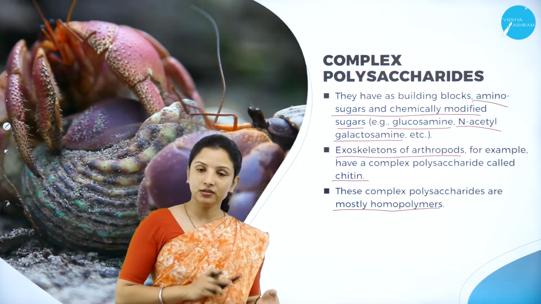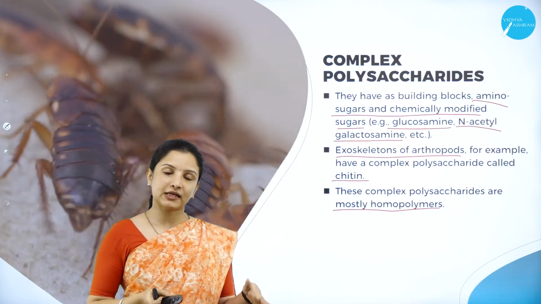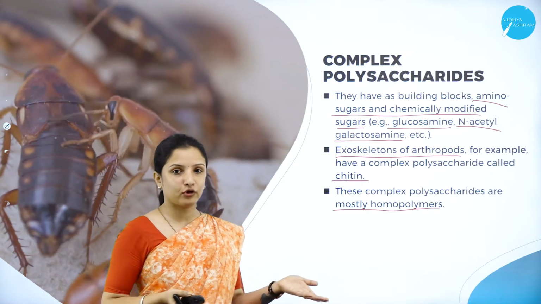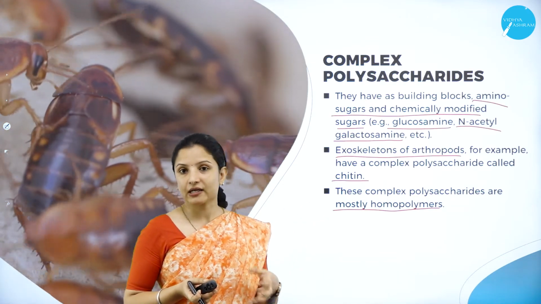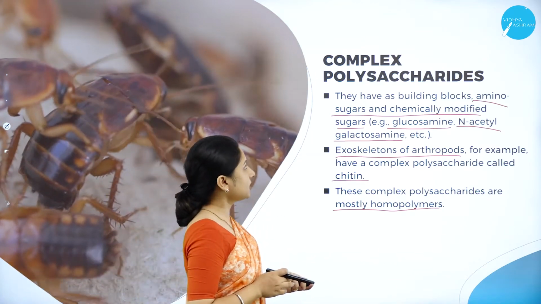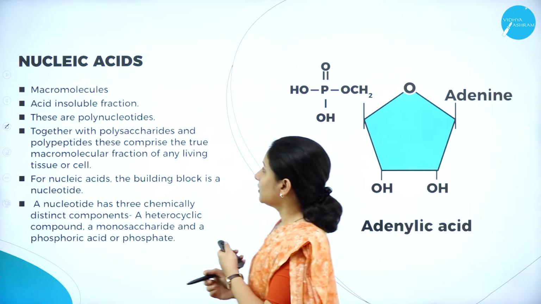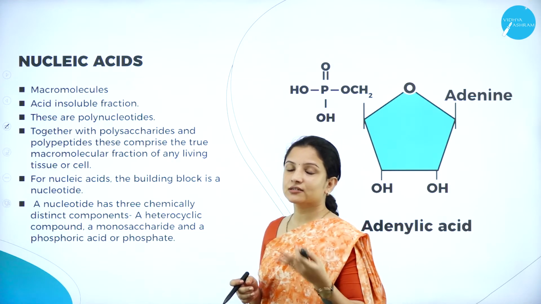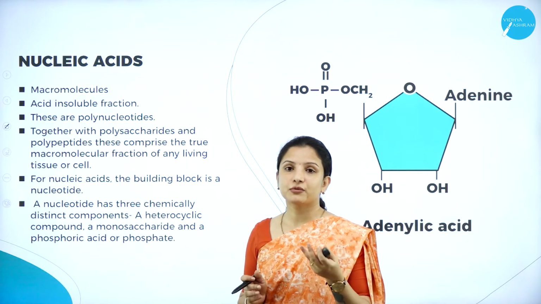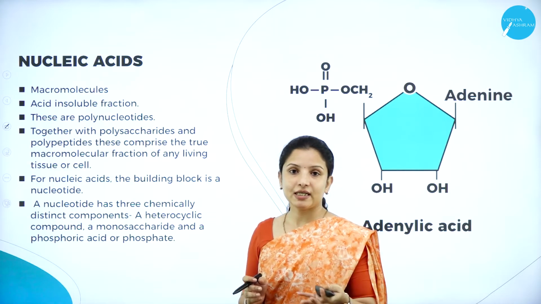So both the simple polysaccharides in general, they are homopolymers, but it varies depending on the complexity of the saccharide they are made up of. So next, moving on to studying about the nucleic acids. Nucleic acids are one of the important components which are usually present in the DNA, right?